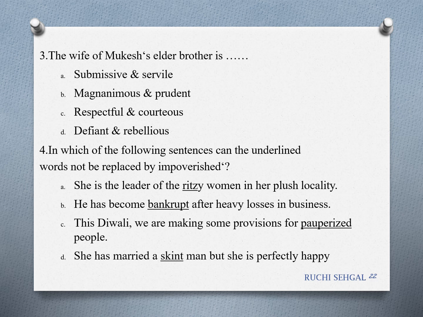Question 4 is testing your vocabulary. Here I would suggest you should just take the word "impoverished" and try and substitute it with the underlined words. Don't miss in the stem. It says, in which of the following sentences can the underlined words not be replaced by "impoverished"? So what are we looking at? Which word is the antonym of impoverished? Obviously, the choice here would be A.